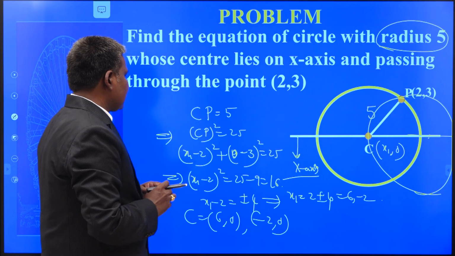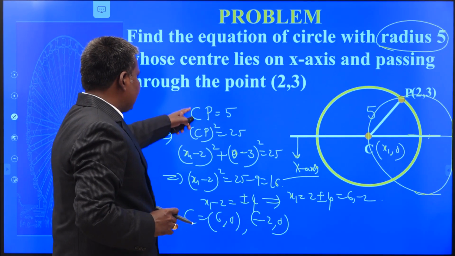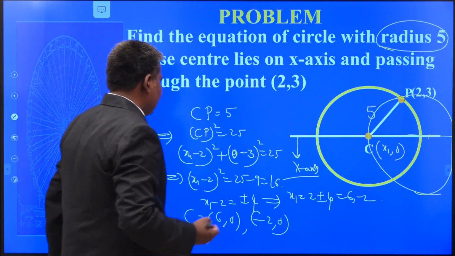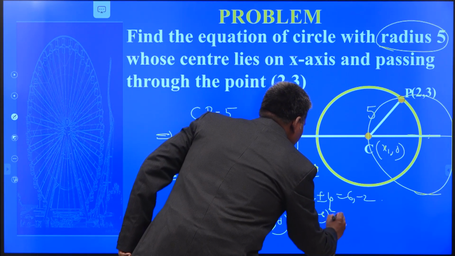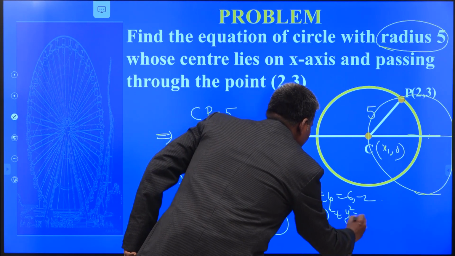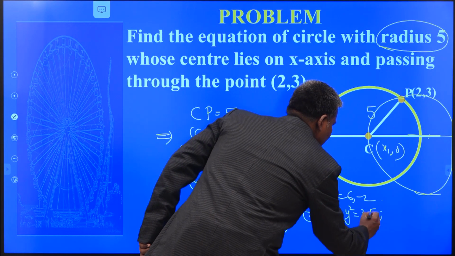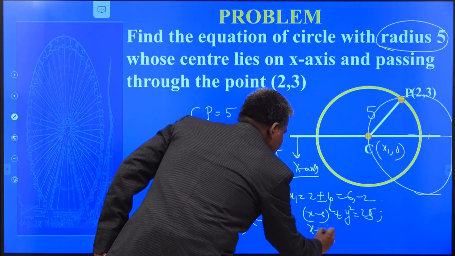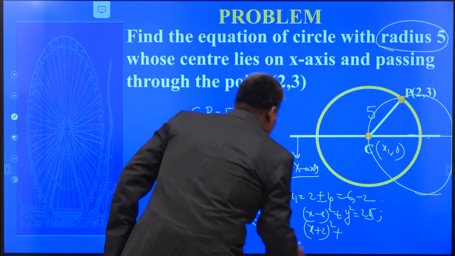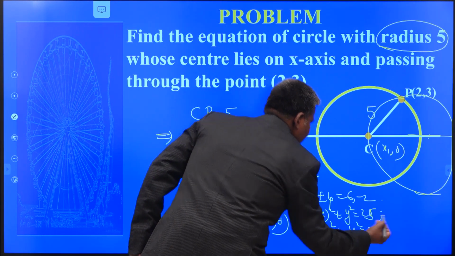There exist 2 circles because you have 2 center possibilities. So with center and radius known, you can write the equation of the circle: x minus 6 whole square plus y square is equal to r square, 25. This is one equation, and the other one is x plus 2 whole square plus y square is equal to 25, since the radius is the same.